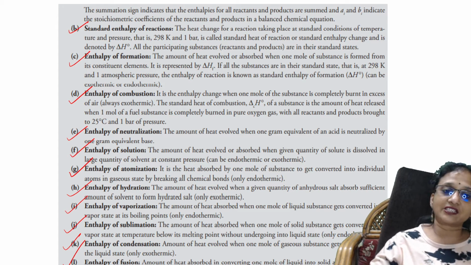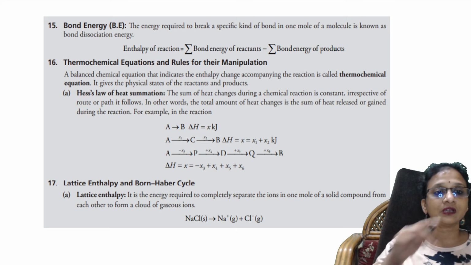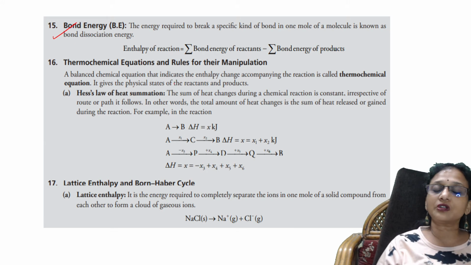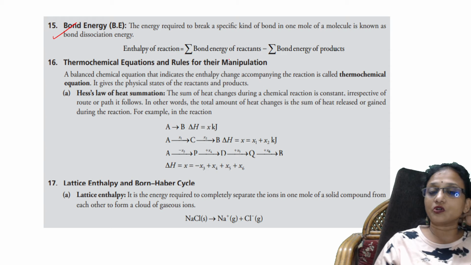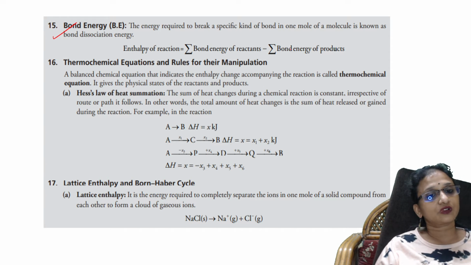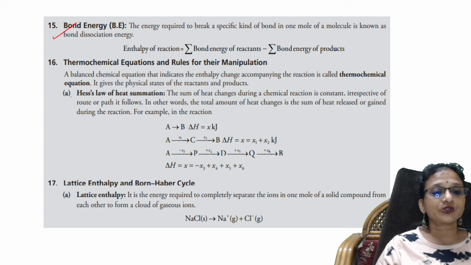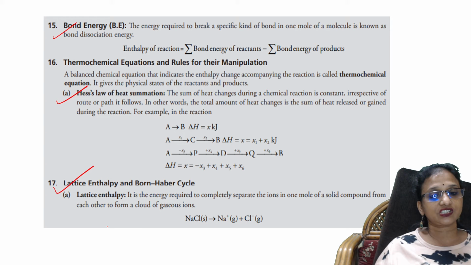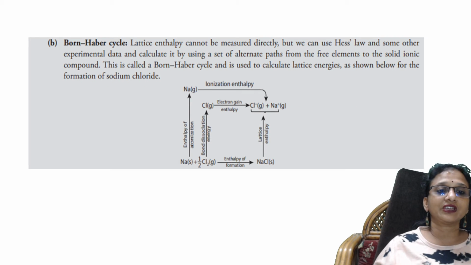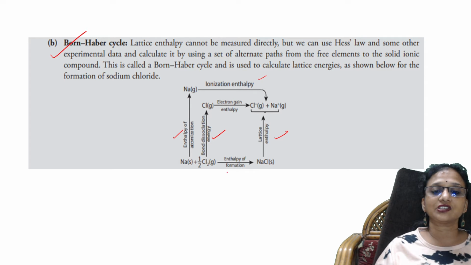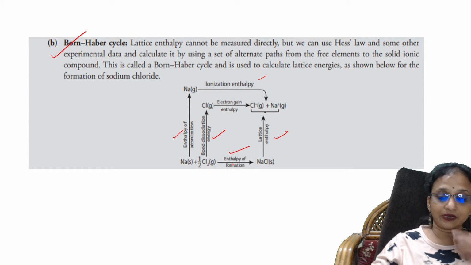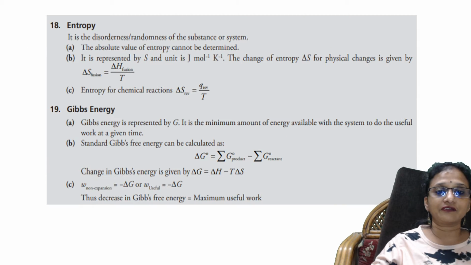Got it? Next, from there, I took you into a concept called bond energy. What is the formula for bond energy? Summation of the bond energy of reactants minus summation of bond energy of products. Correct? Then I took you into Hess law of constant heat summation. Then I took you into Born-Haber cycle, the whole chapter, then the whole cycle. From there, I have shown what actually is Born-Haber cycle, which involves ionization enthalpy, lattice enthalpy, bond dissociation energy, enthalpy of atomization, and enthalpy of formation. Done the summary.